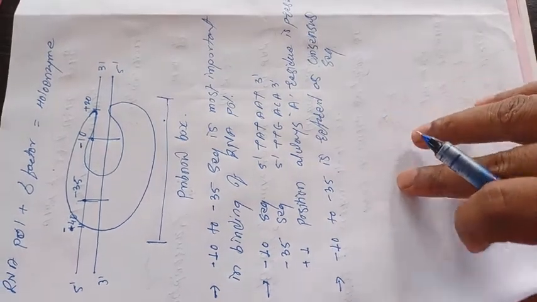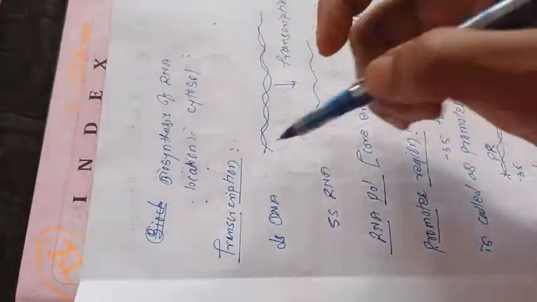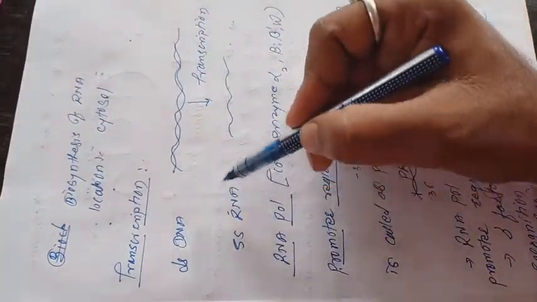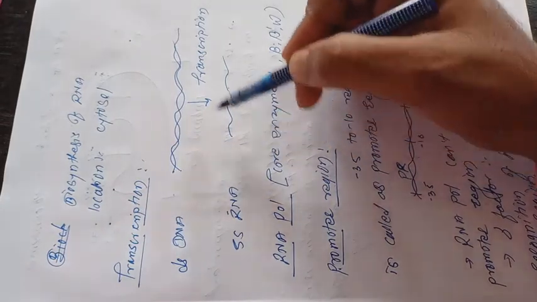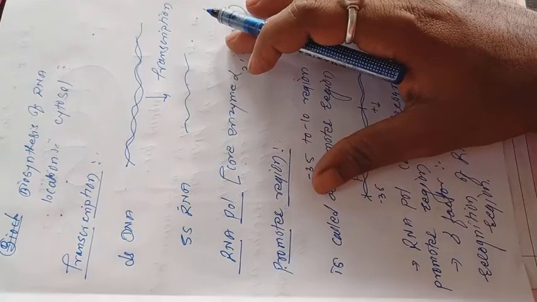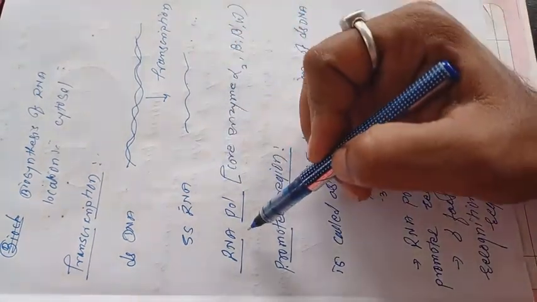So in the present lecture we will discuss the biosynthesis of RNA. The location is the cytosol. So what is meant by transcription? Transcription is the process by which double-stranded DNA gets converted into single-stranded RNA. The specific important enzyme responsible for transcription is RNA polymerase.